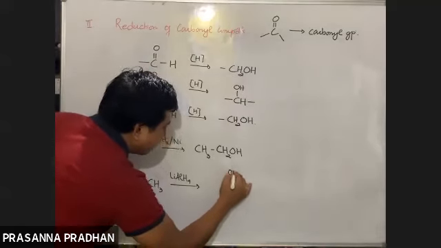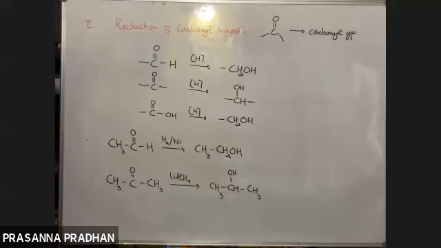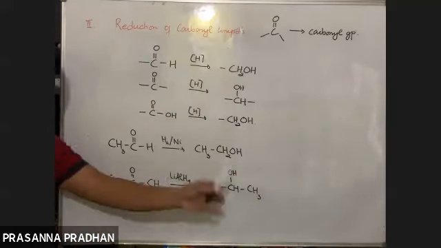Then I'll draw 2 alkyl groups which are present. As simple as this. Okay, so aldehyde to 1 degree alcohol, ketone to a 2 degree alcohol. Remember, ketone with Grignard reagent will give you a 3 degree alcohol, but ketone upon reduction will give you a 2 degree alcohol. Just you need to remember this one.